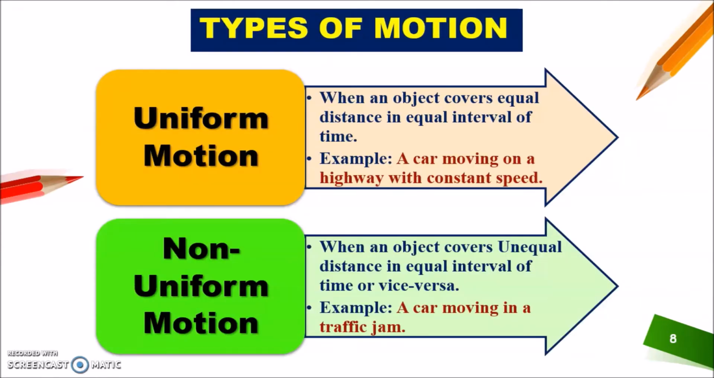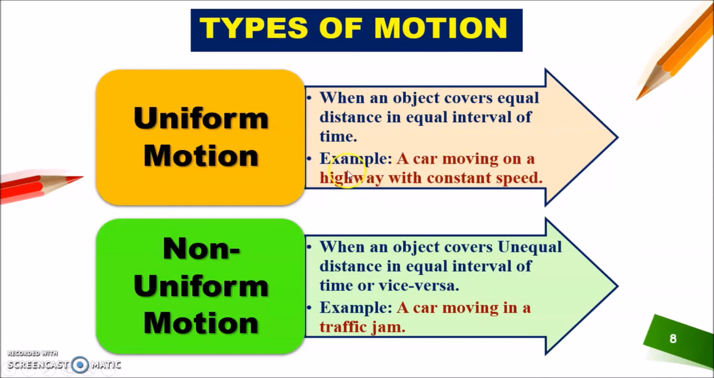Okay, now types of motion. We have two types of motion in our class 9th: uniform motion and non-uniform motion. So what is uniform motion? When an object covers equal distance in equal intervals of time. Okay, if an object covers equal distance in the same interval of time, then the motion is said to be uniform motion. Okay, and if it changes, means when an object covers unequal distance in equal intervals of time, or vice versa, then it is said to be in non-uniform motion.